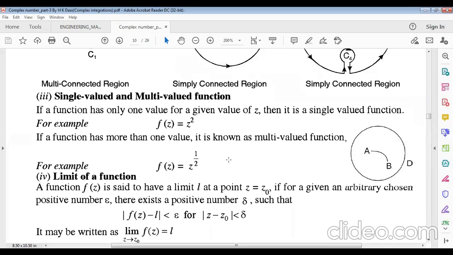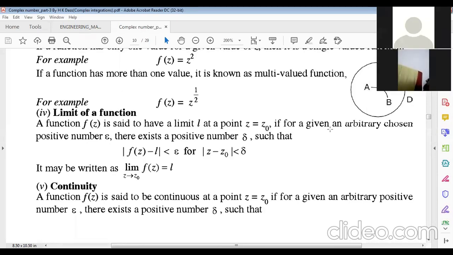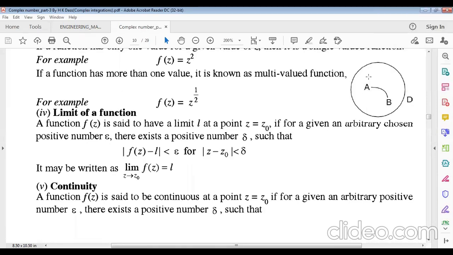Actually, this is the limit of a function, which we discussed in our previous class. A function f of z is said to have a limit L at a point z equals z naught if for a given arbitrarily chosen positive number epsilon, however small, there exists a positive number delta, however small, such that the difference between the functional value and the limit is less than epsilon, where the difference between two points, z minus z naught, where z naught is the center or pole, is less than delta.